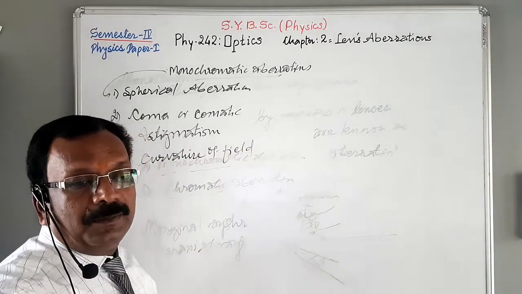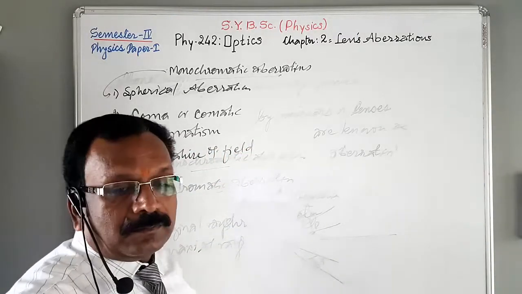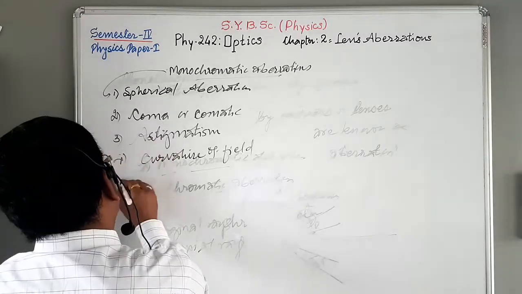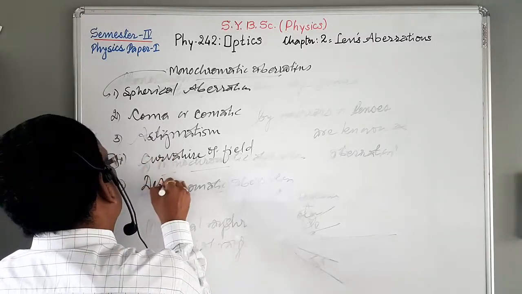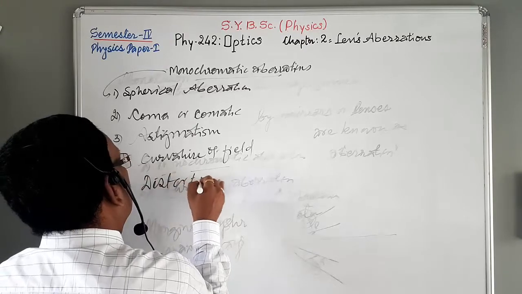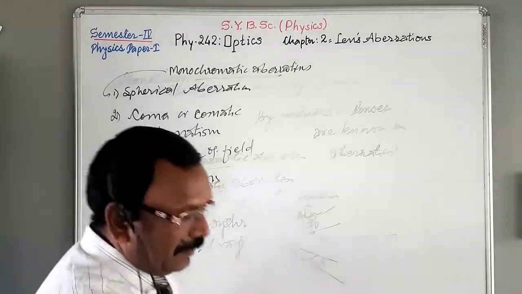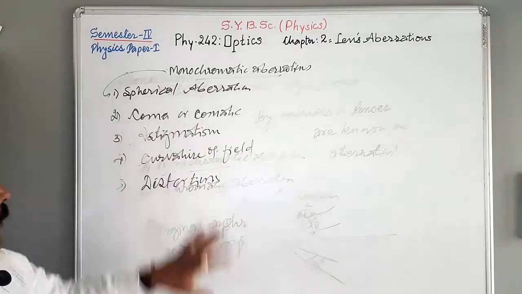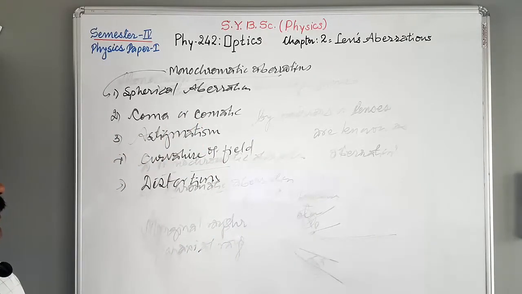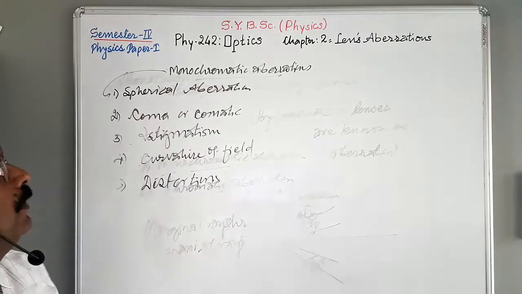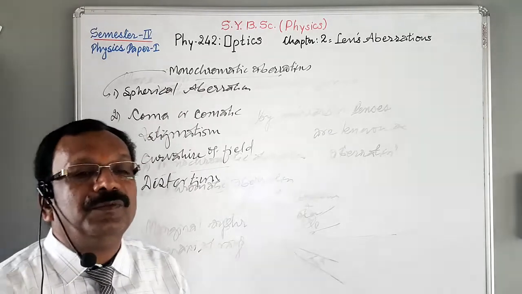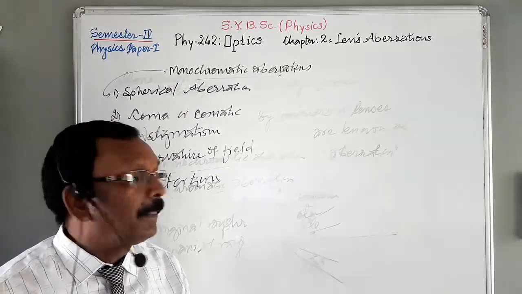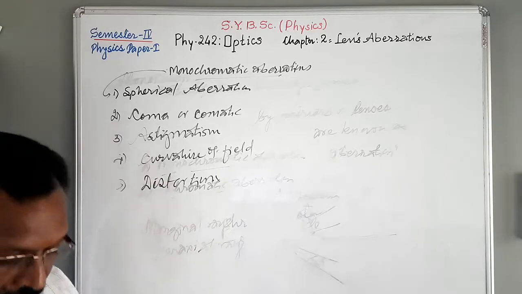And the last, fifth, is distortion. These are the aberrations that come under the monochromatic aberration group. Now we are going to see them one by one.